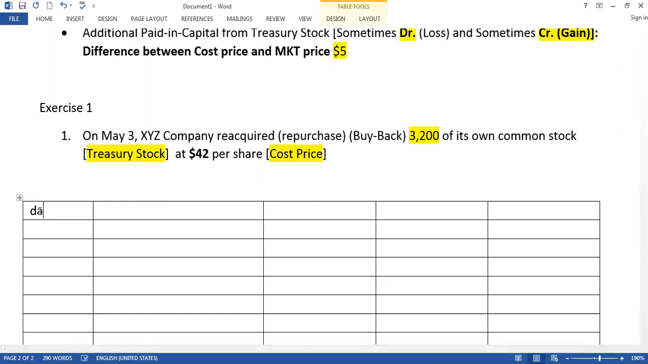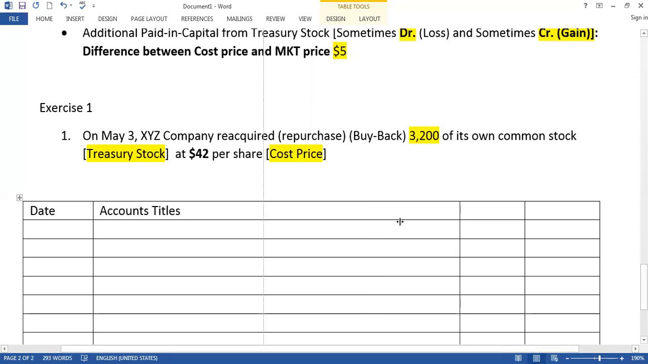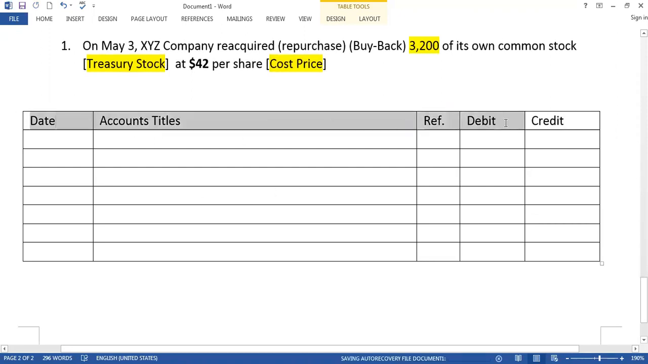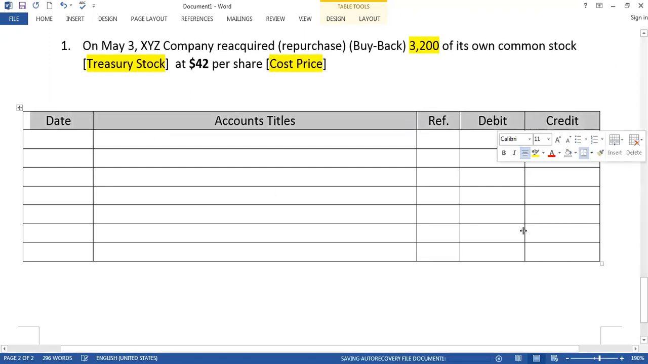So date, then account titles, then we have reference, we have debit side, and we have credit side. So this is the format you have to follow.